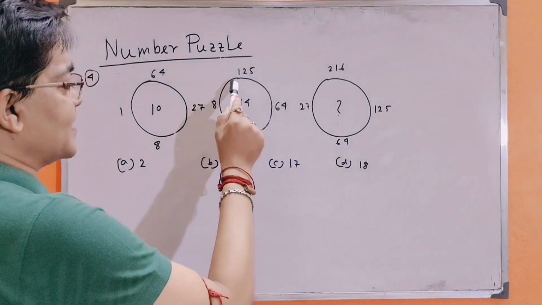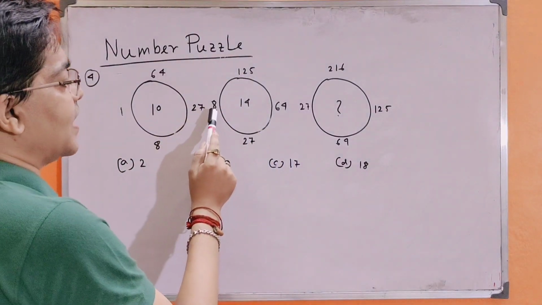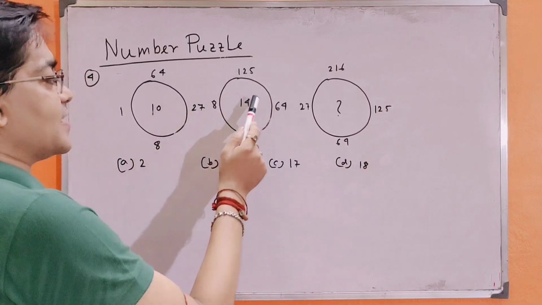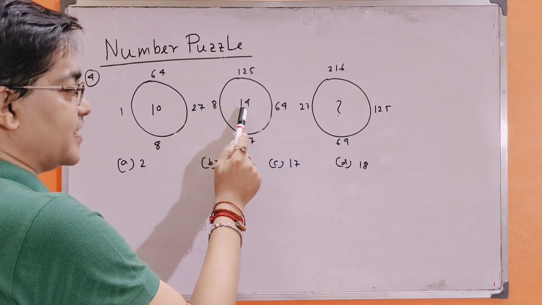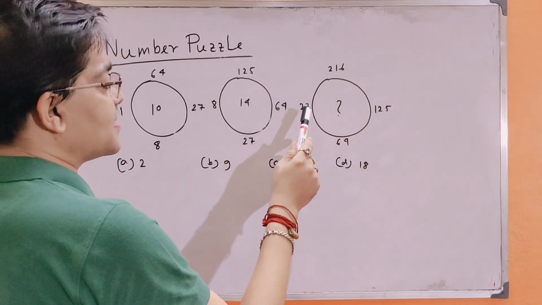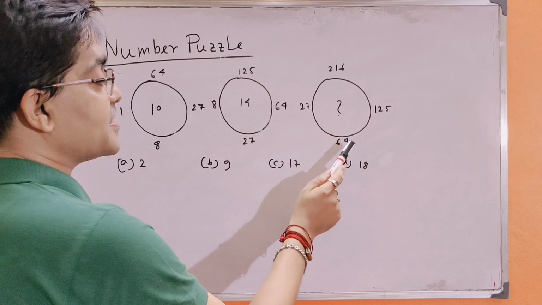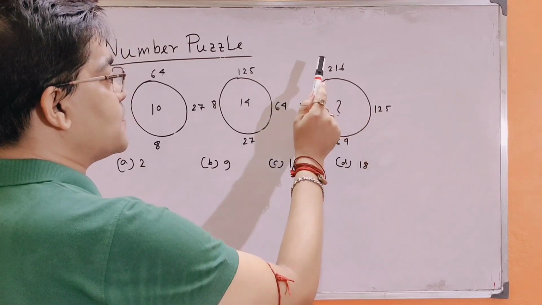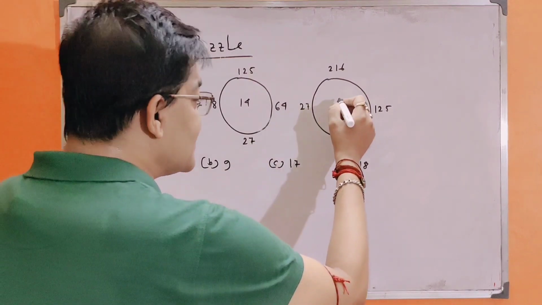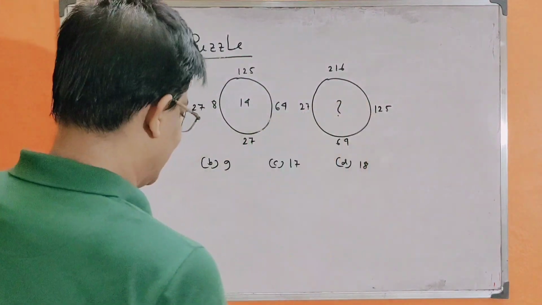In the second circle, the numbers around are 8, 27, 64, 125 and inside the circle is 14. Around the third circle, the numbers are 27, 64, 125, 216, and we have to determine what is inside the circle.